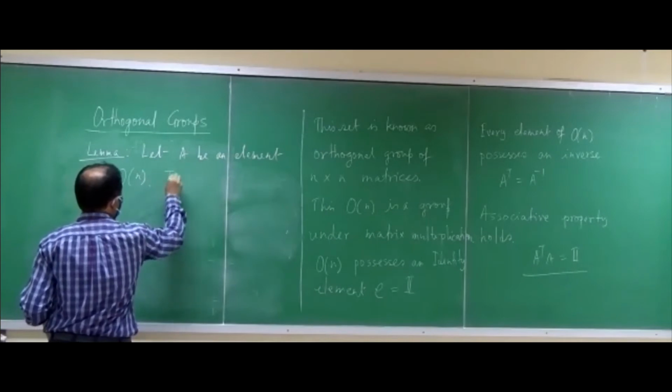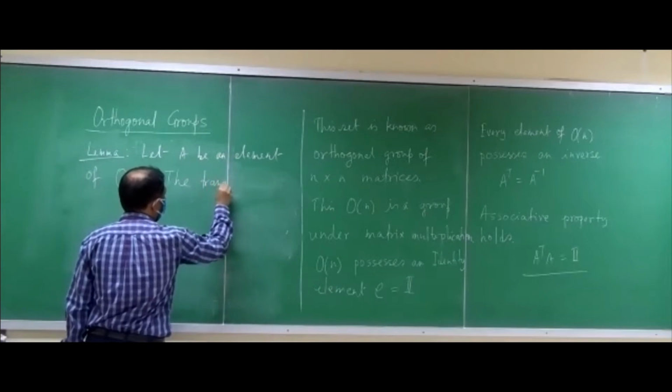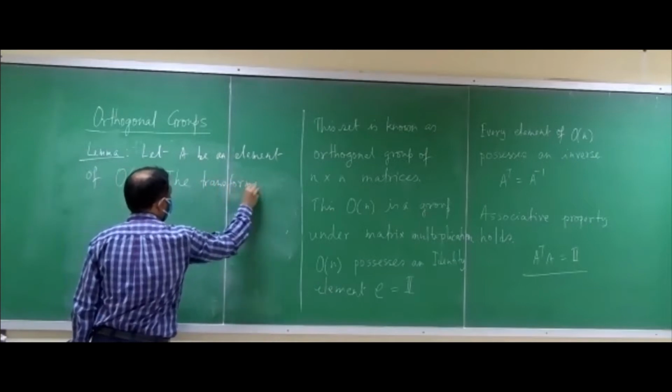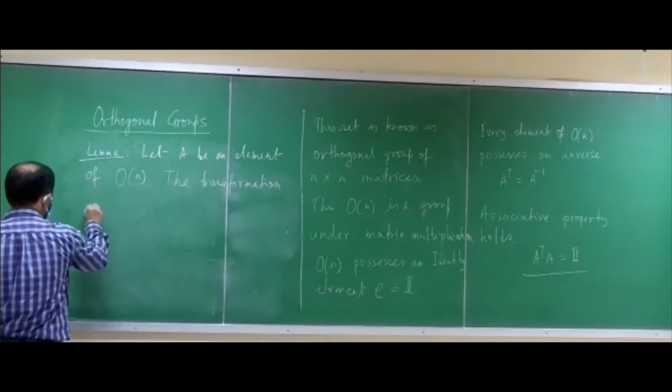The lemma says that if A is an element of O(n), the transformation associated with A preserves the dot product.